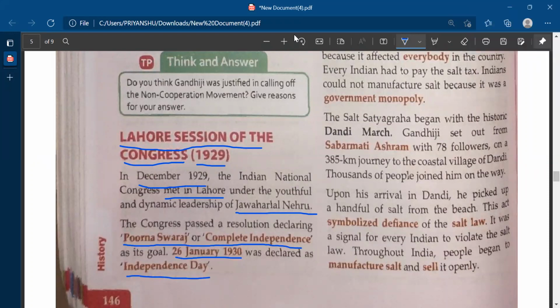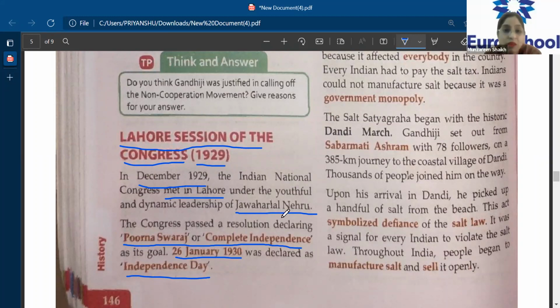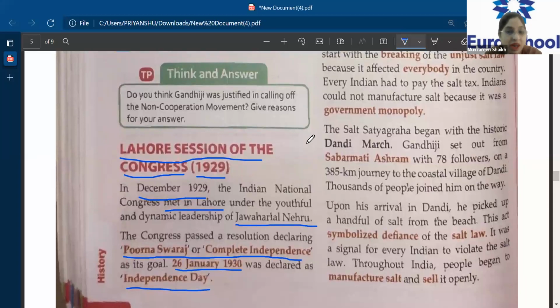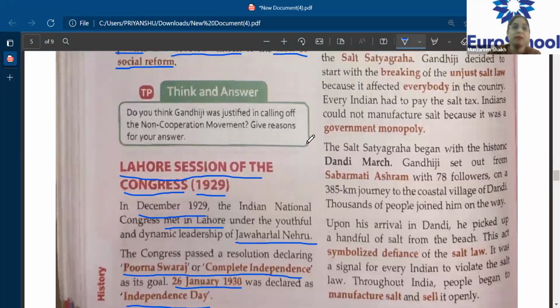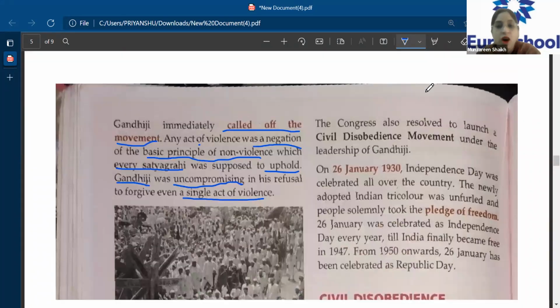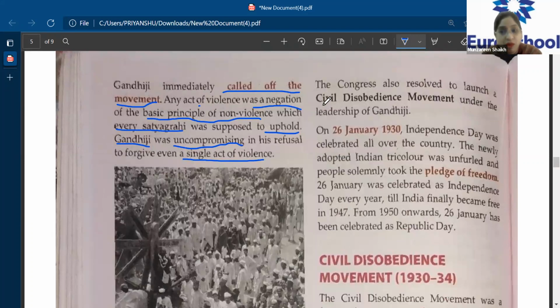Basically, they wanted complete independence as their main aim, and 26 January 1930 was declared as Independence Day. Now let's see further what happens. The Congress also resolved to launch a civil disobedience movement under the leadership of Gandhiji.